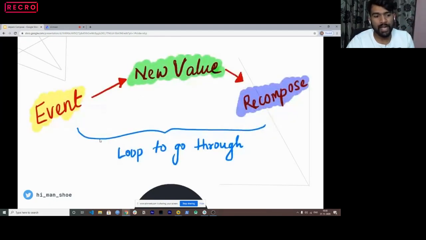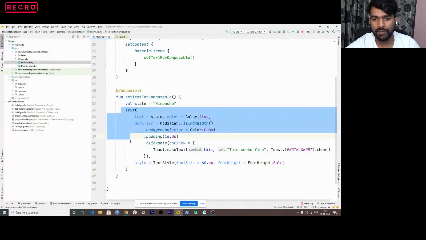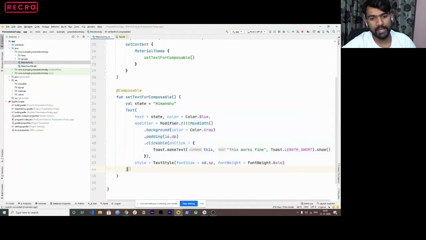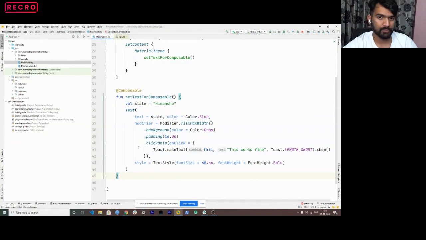So basically what happens, consider this. I started typing in the edit text. I fired an event. That event goes to my state, which gets a newer set of values, and it starts recomposing that specific part. So if I go back to this code again, when it has to recompose, let's say I have another composable here, and this composable is managed by a state, correct? So that specific state would only change this composable. It would not change the other widgets here because that state was actually mapped here, right?